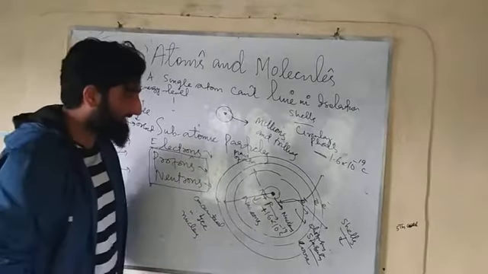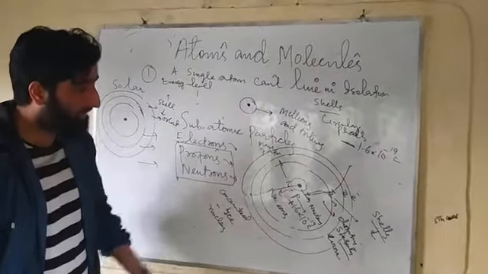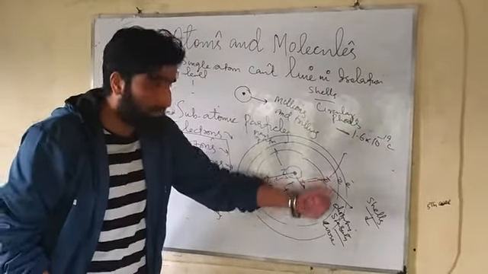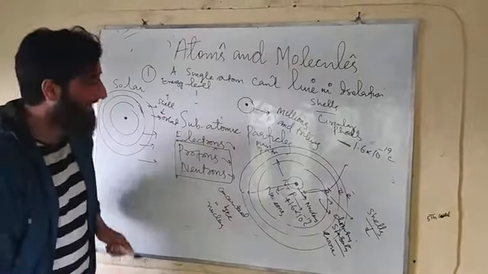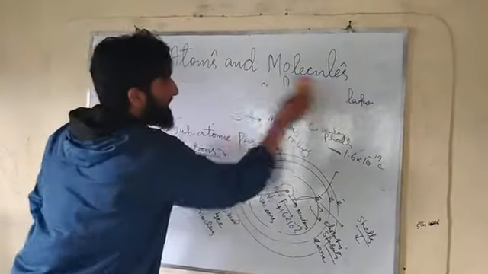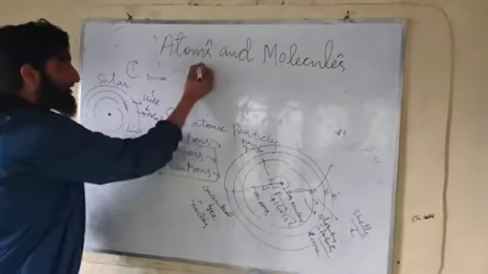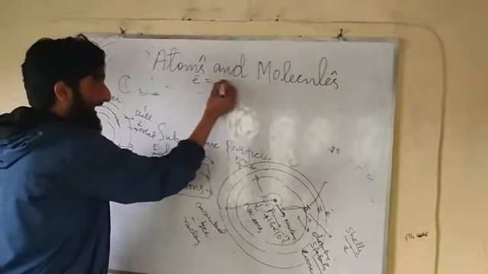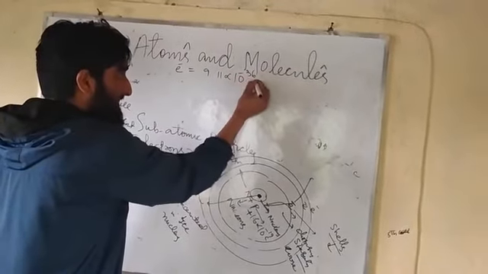Now the question arises: if I am telling you that the whole mass of the atom is concentrated in the nucleus, that doesn't mean that electrons don't have a mass. They have a mass, but they have a meager mass, a negligible mass. Let me make this clearer regarding the electron. Electrons have a mass of 9.11 into 10 raised power minus 36 kg.